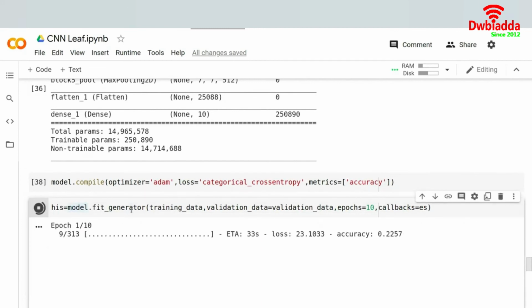Now, as you know, in the case of callbacks, we are using both of the callbacks, that is early stopping and model checkpoint. So it will be a union of both operations, and it will save the model wherever the validation accuracy is improving, and when for 5 consecutive epochs the validation loss is not decreasing, it will stop our training. So we will have a look at the first or second epoch and see what we are getting, and then I will stop the video and meet you in the next lecture, where we'll completely discuss the final result that we obtain.